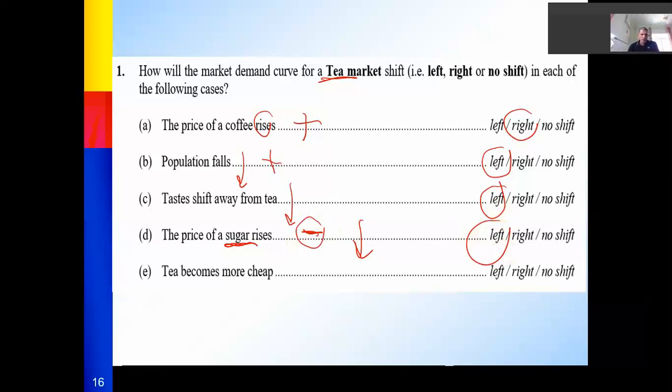Tea becomes cheaper. I'm now talking about the price of tea itself. So the change will be from one point to another point on the curve itself. Means no shift.